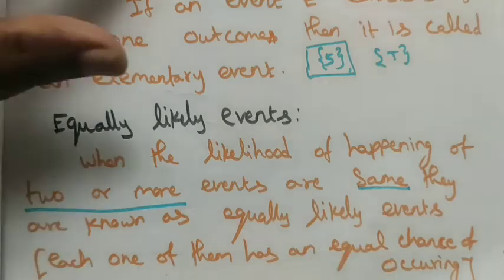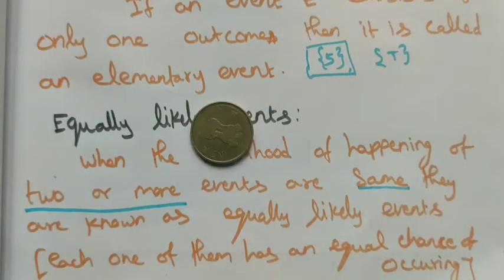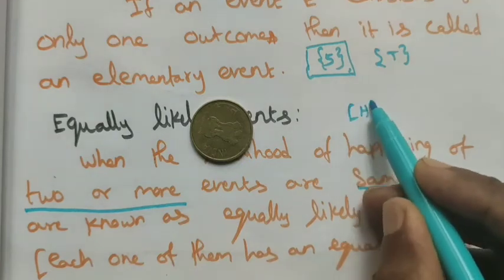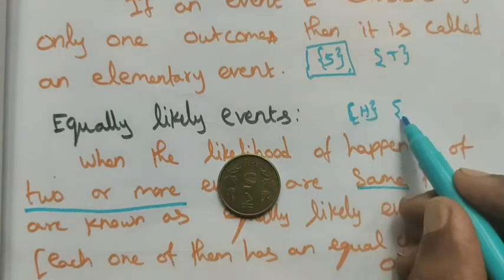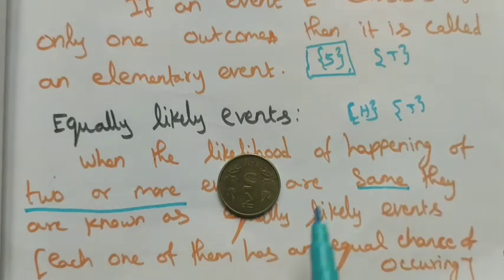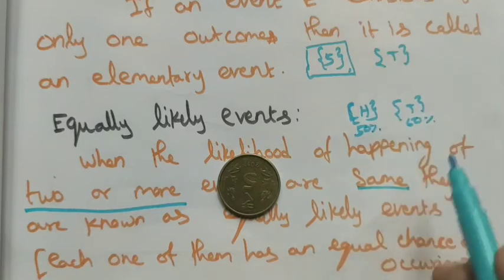See, if I am flipping the coin, the first time I get the head. Again I flip the coin, I get the tail. So what is the chance of getting head and getting tail? It is a 50% chance. This is also 50% chance.